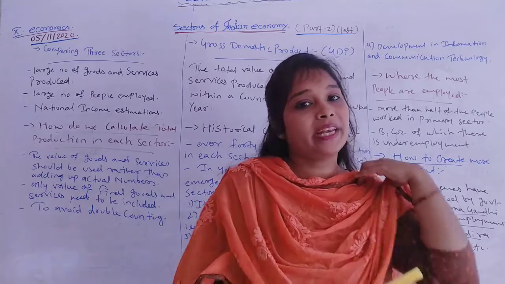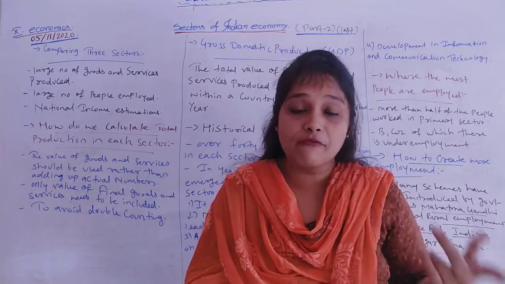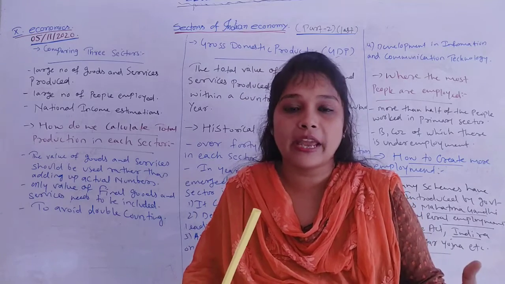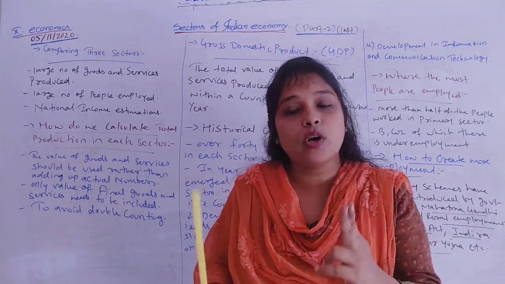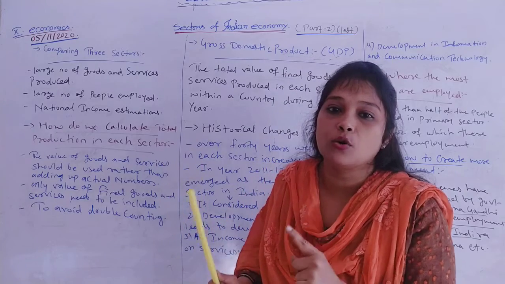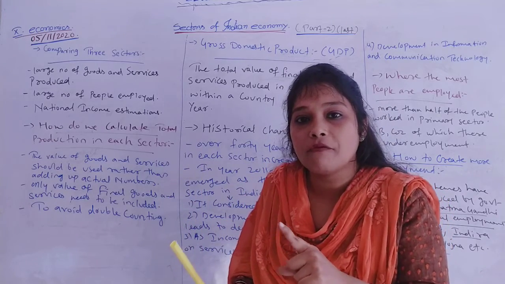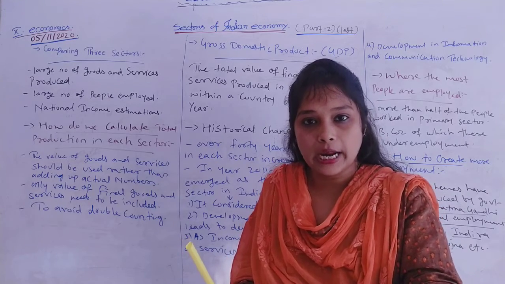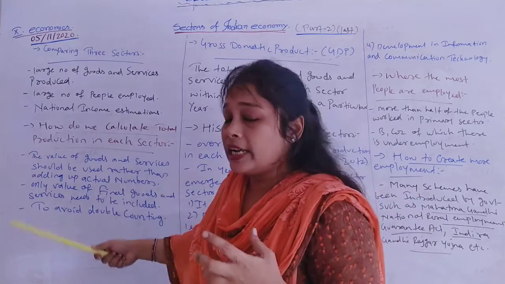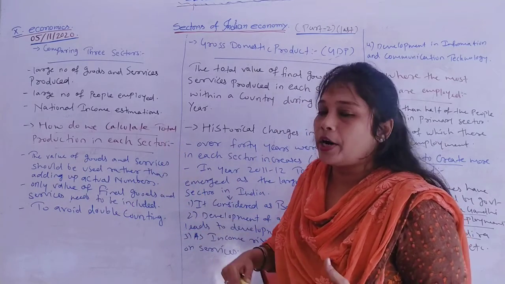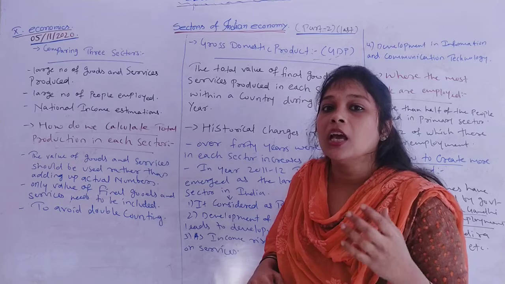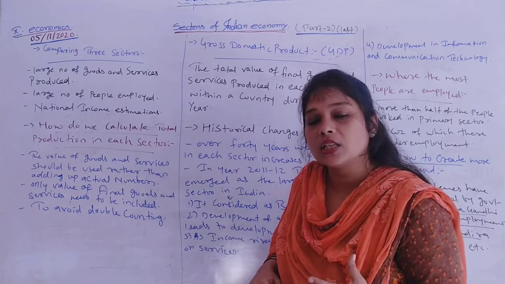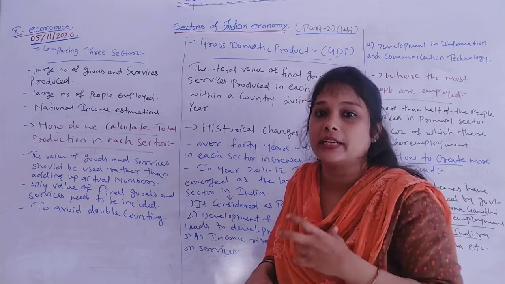We don't need to calculate 10 rupees and 15 rupees again, because if we calculate 10 rupees and 15 rupees and then again 18 rupees, it will be double counting and we will have a mistake. That is why we only take into consideration the value of final goods, which includes the value of intermediary goods also, like raw material or flour. Understand? That's how we calculate total production in each sector, by taking the total value of each good and service produced in each sector.